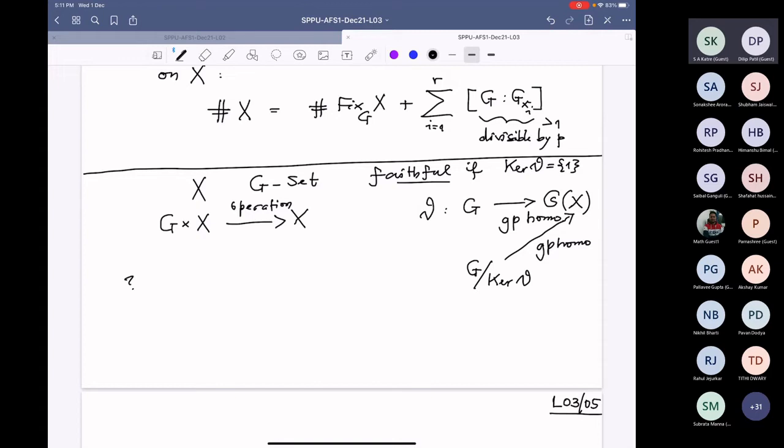So that should be a map from G mod kernel theta cross X to X. And what will be that? Any G bar, X should obviously, you want it to go to where? Where can it go?